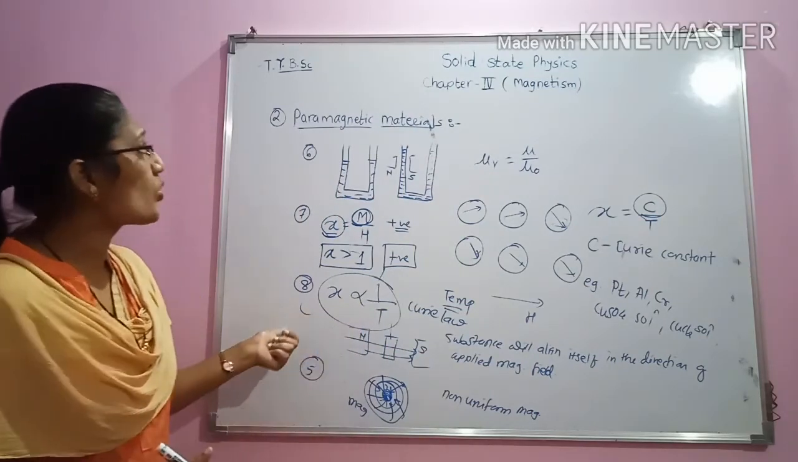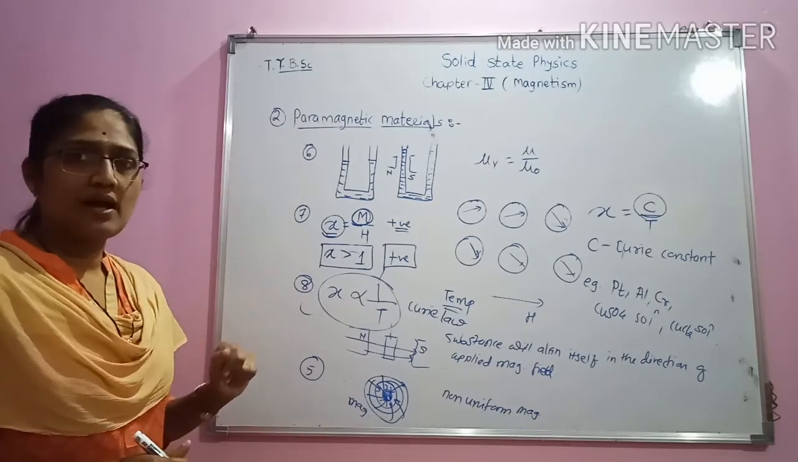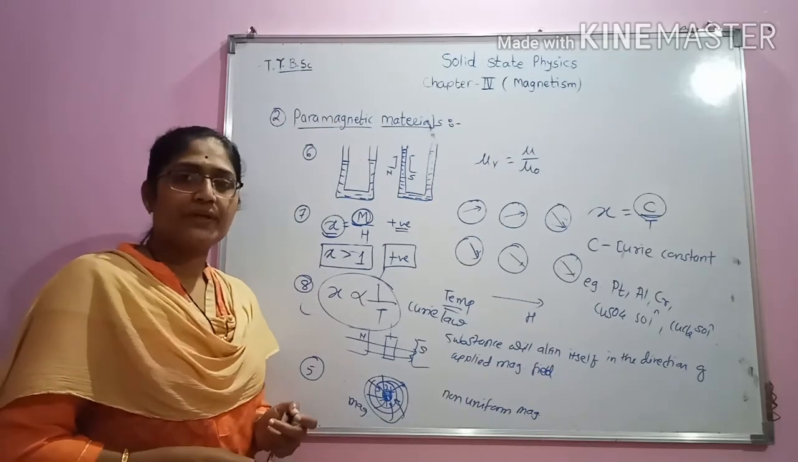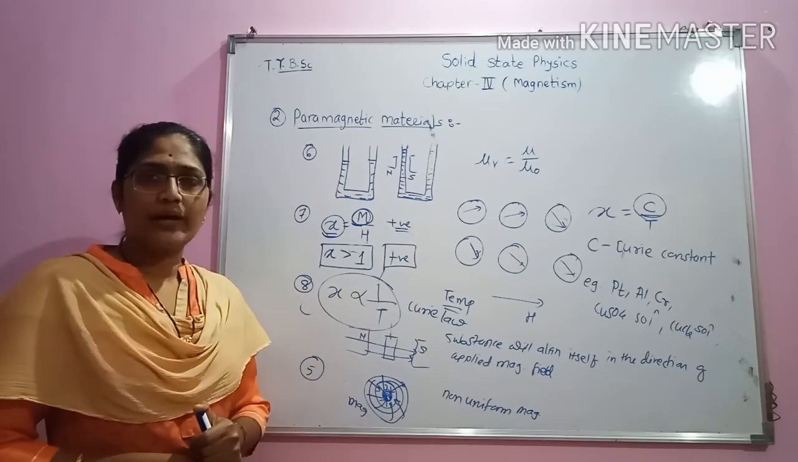And the examples of paramagnetic materials are platinum, aluminium, chromium, then copper sulfate and copper chloride solution.